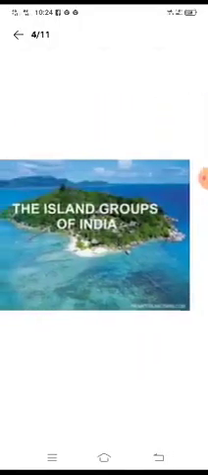So let us begin with our chapter. Today we are going to study about the coastal plains and the islands, group of islands of India. The coastal plains. India has a large coastline. What is its length? 7,600 kilometers. The Deccan Plateau is surrounded by the narrow coastal plains in the east and the western sides.